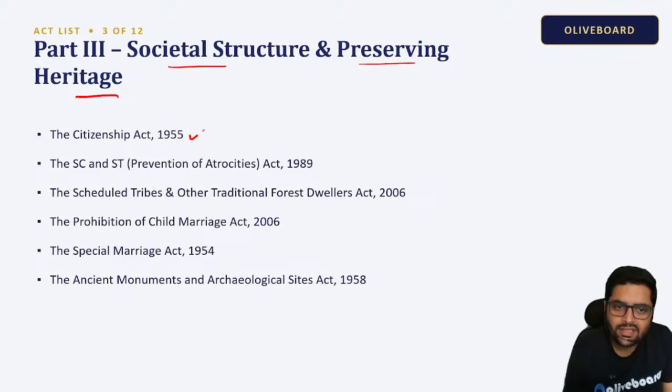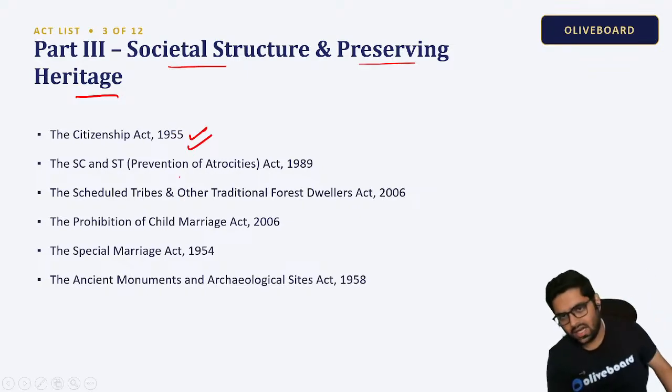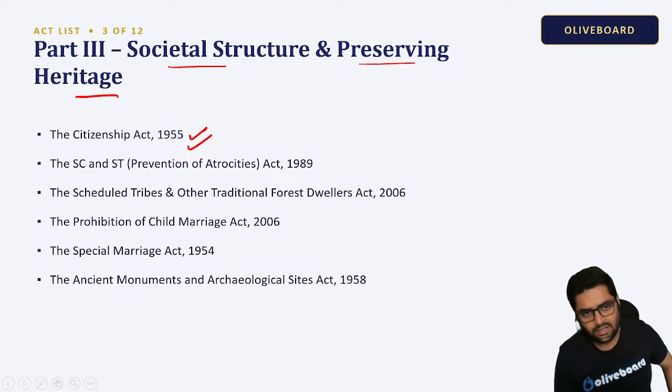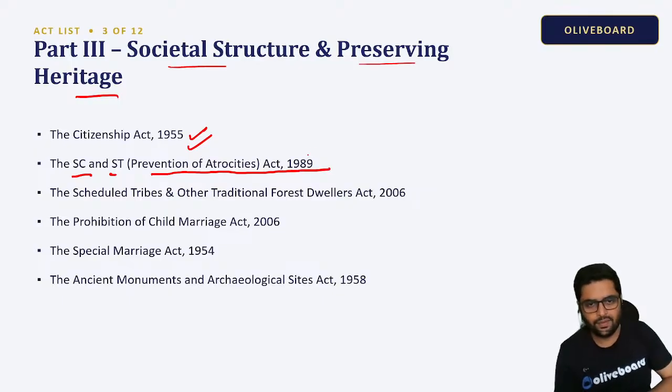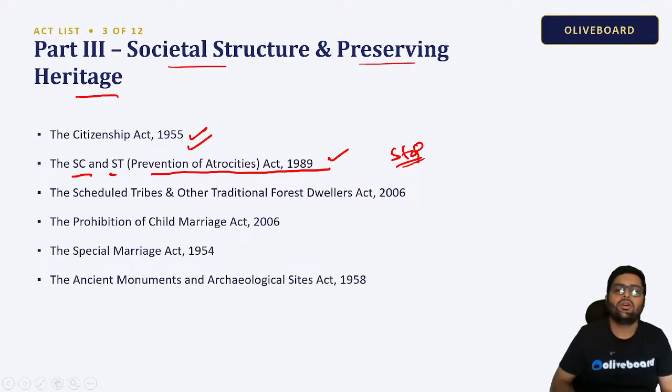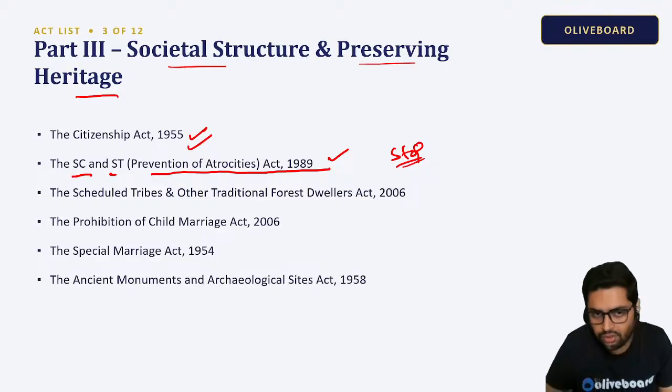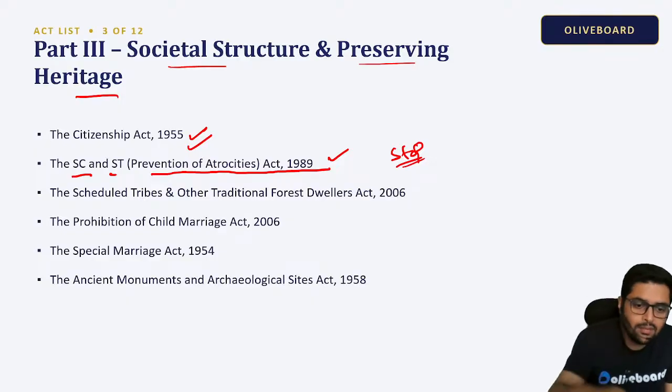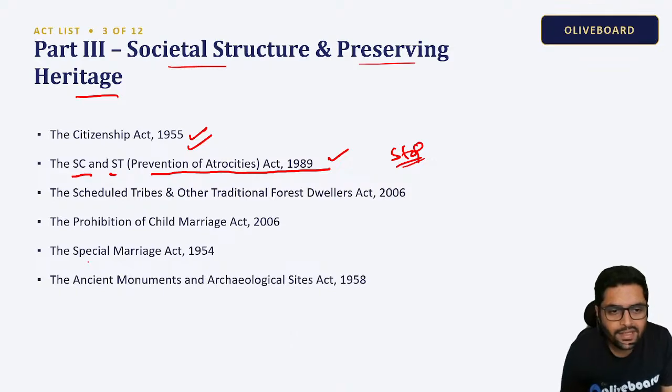Social acts. So we have the Citizenship Act 1955. The Scheduled Caste and Scheduled Tribe Prevention of Atrocities Act 1989. This was done to stop persecution and atrocities against scheduled castes and scheduled tribes. A major act, very important act. Then we have the Special Marriage Act 1954.